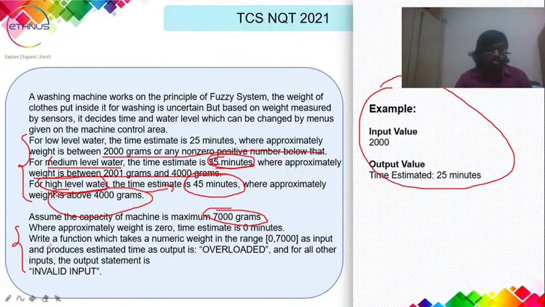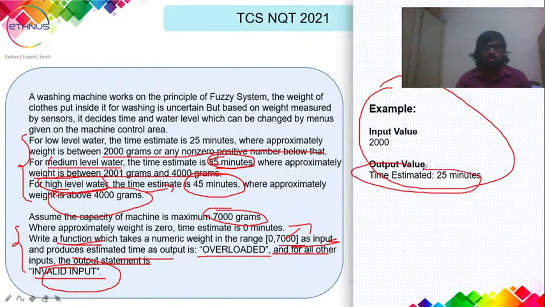So we have to write a function. Remember, we have to write only the function, not the whole code, which takes in numeric weight in the range of 0 to 7000. That is the input. And it produces the estimated time as output, as overloaded, and all the other inputs as invalid input. So if the input that you give is beyond this range, then you have to give the output as invalid input, or the appropriate other values, say the estimated time.